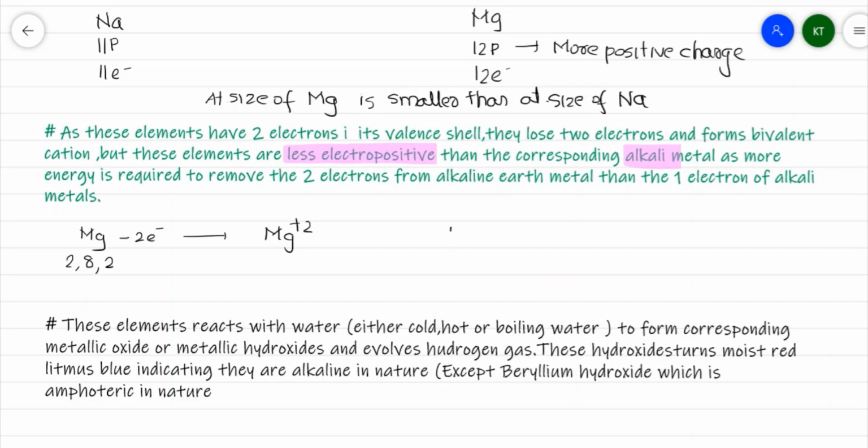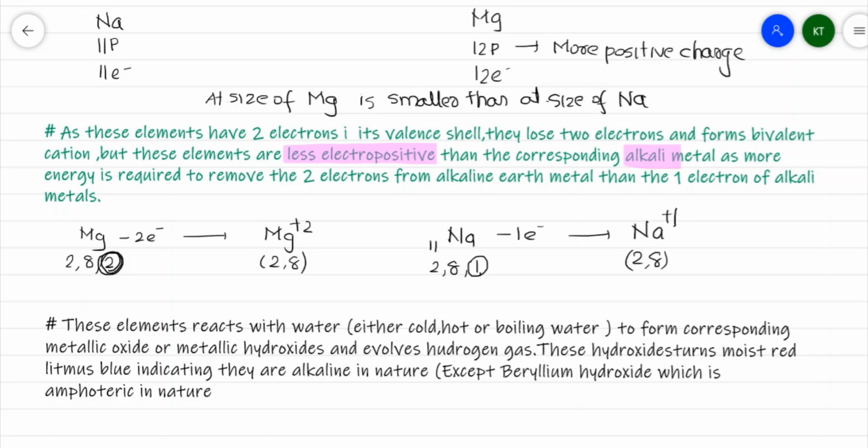See, in case of sodium, atomic number 11, electronic configuration 2, 8, 1. It will lose 1 electron and get converted into Na+ ion, and attains the electronic configuration of the nearest noble gas, that's neon. Both of them attain the nearest noble gas configuration, that's neon. But the energy required to remove the 2 electrons will be more as compared to the energy required to remove 1 electron.